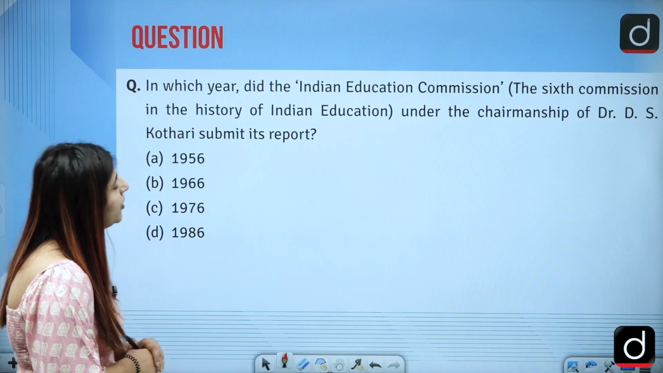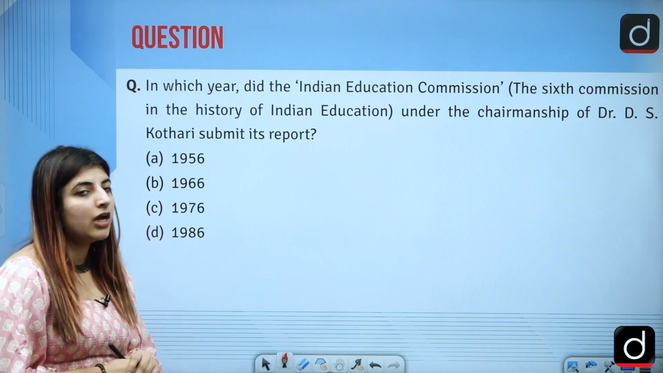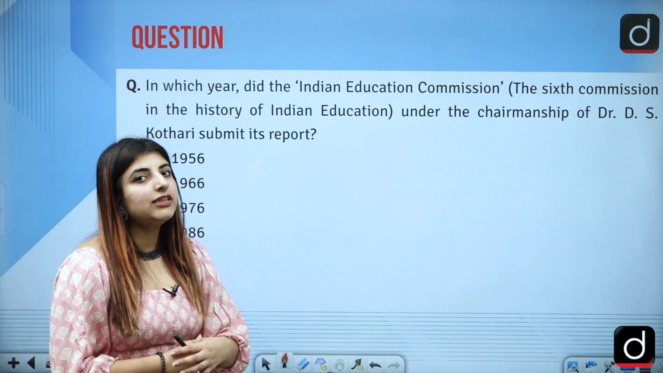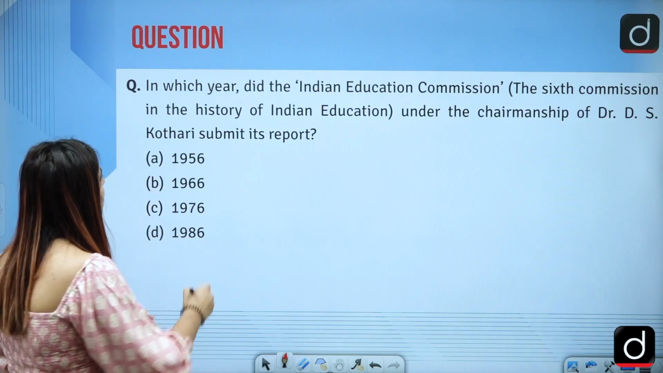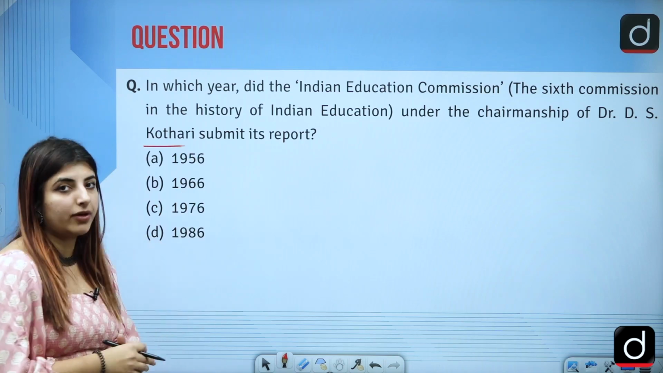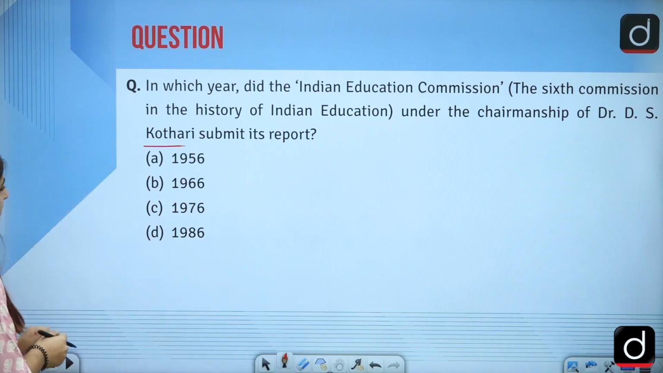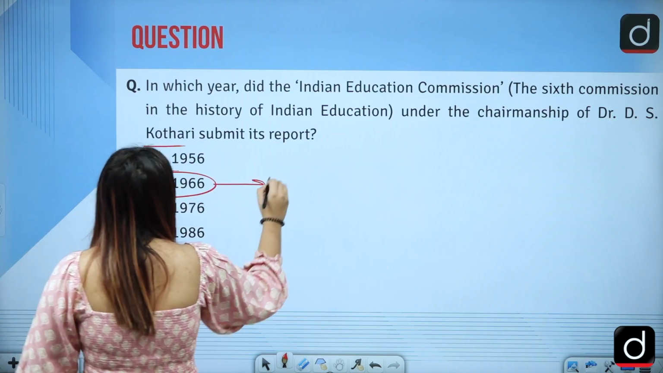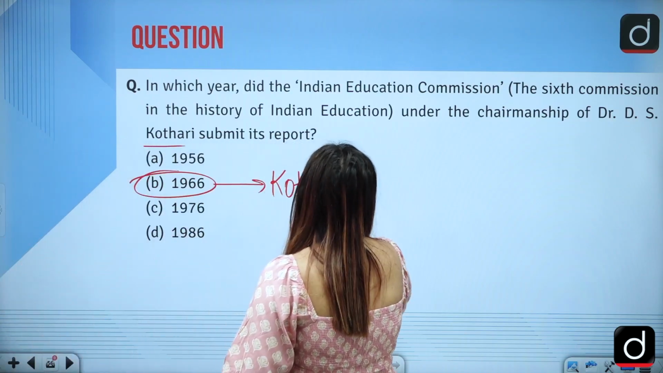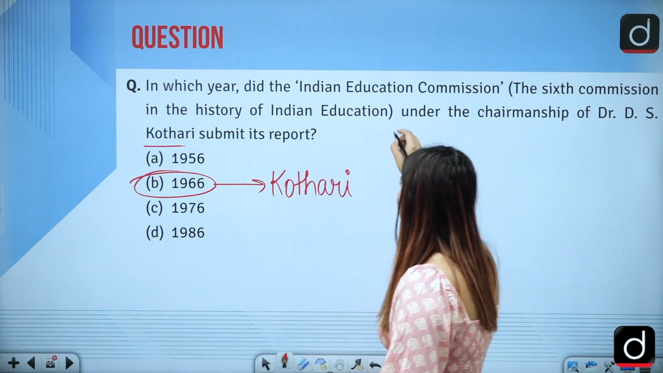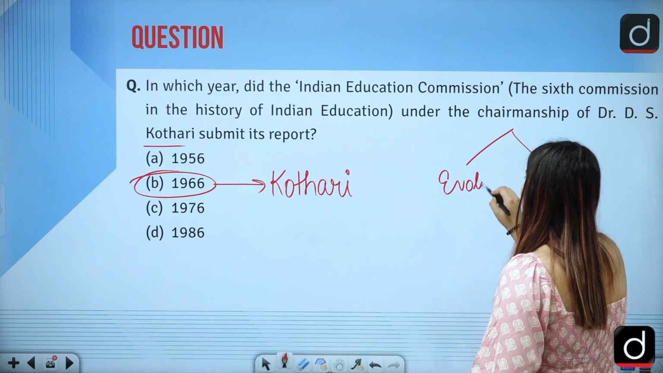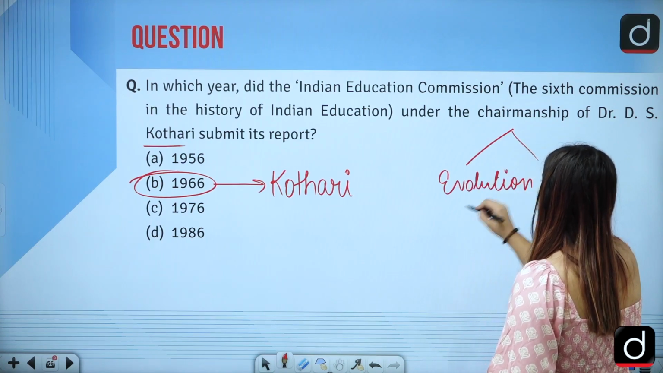Next is, in which year did the Indian Education Commission, which was the 6th commission in the history of Indian education, under the chairmanship of Dr. D.S. Kothari, submit its report? So the answer to this question is option B, that is in 1966, Kothari Commission came. So you see now this question, the question related to commissions will be in the unit of evolution of English in India.